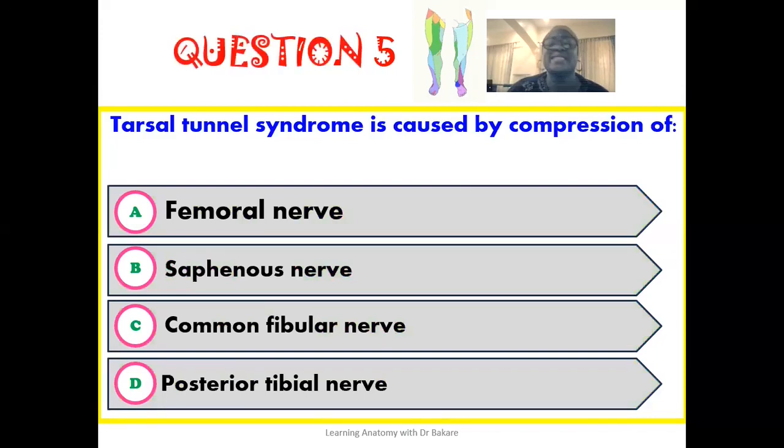The fifth question, the tarsal tunnel syndrome is caused by compression of the posterior tibial nerve. The posterior tibial nerve is a terminal region or section of the tibial nerve. And when this region is compressed, it will lead to the tarsal tunnel syndrome.